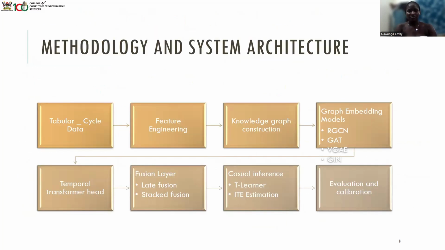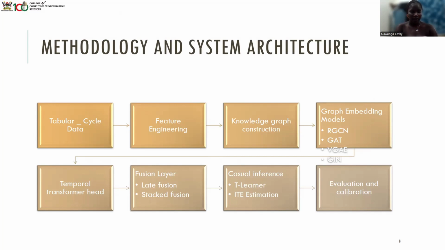So our methodology, our system architecture, begins with raw tabular and cycle-index data. We engineer mechanistic features and construct a heterogeneous knowledge graph. This graph feeds into RGCN, GAT, and VGAE models to generate relational embeddings.